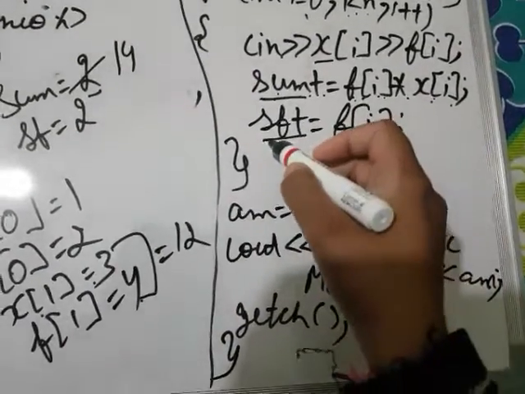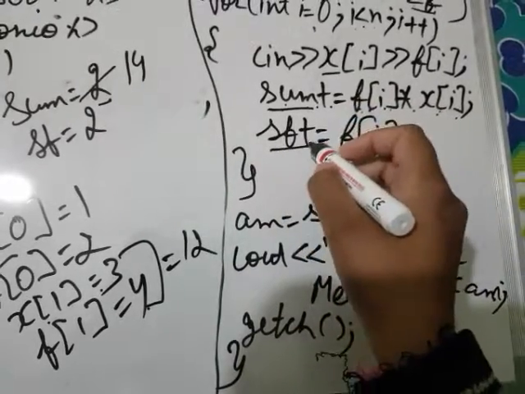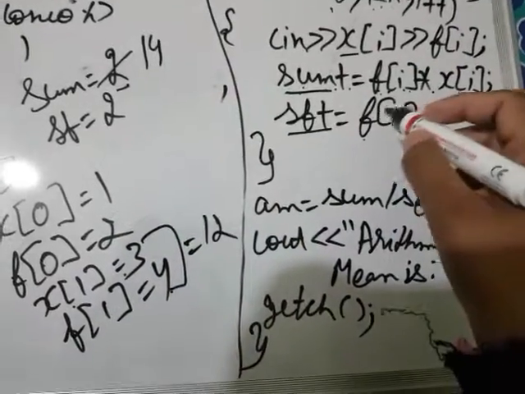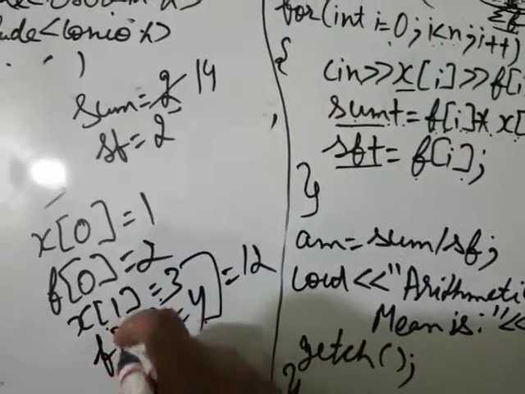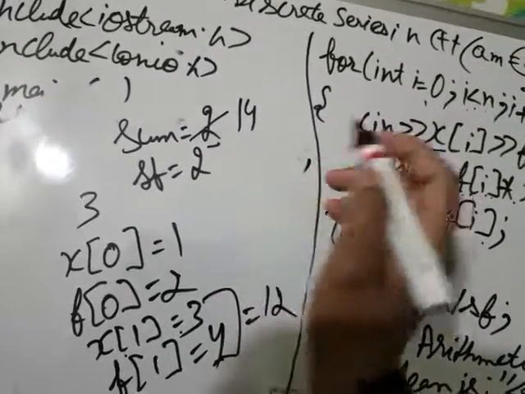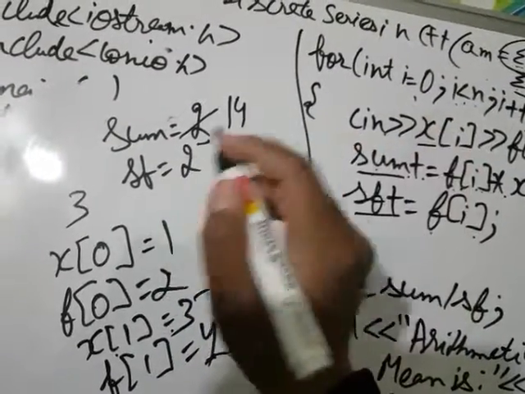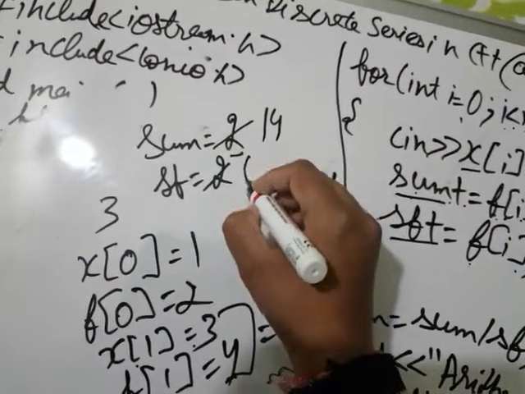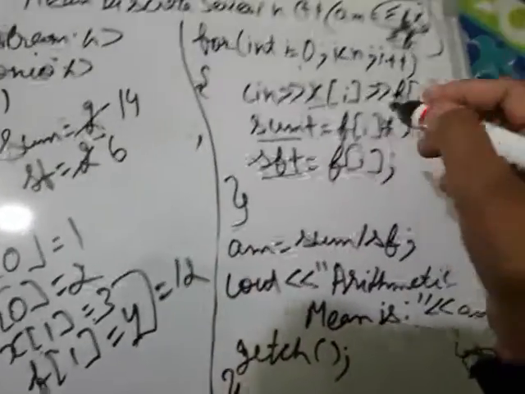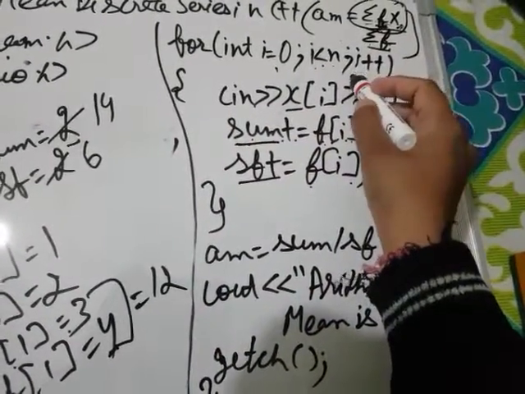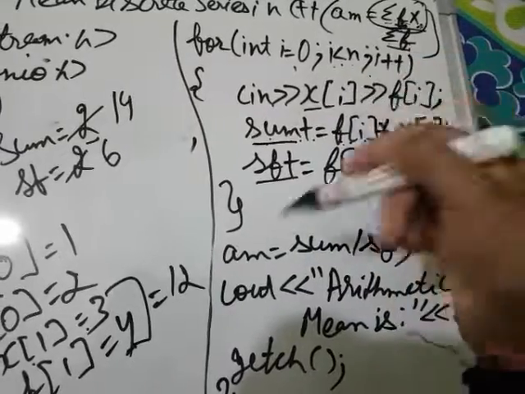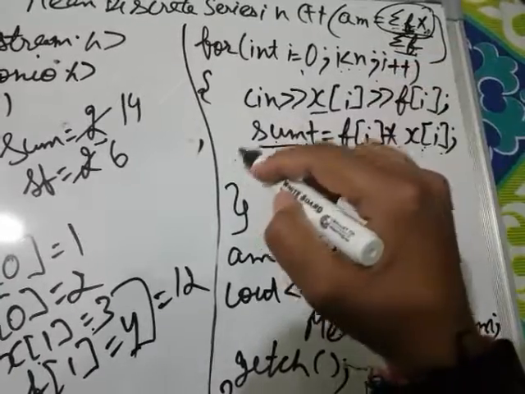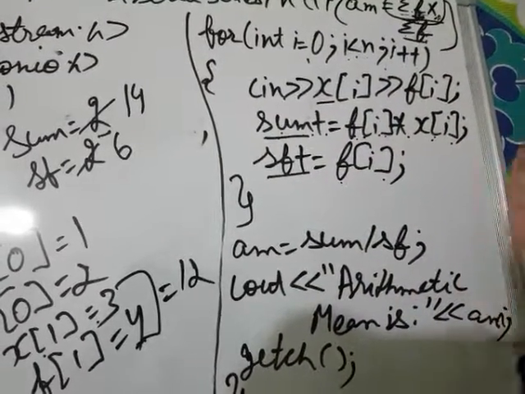After that it will calculate sf. sf plus equals fi. sf contains the value 2 and fi, that is f1, contains the value 4. So 2 plus 4 is equal to 6. Now sf contains the value 6, right? So now the loop completed again. Now i will be incremented again. i's value is now 2. Now i's value is compared with the value of n, that is, i is less than 3. True or false? It's true, obviously.